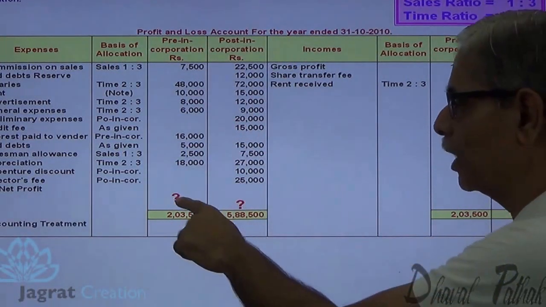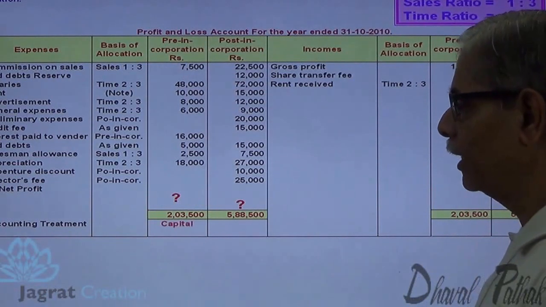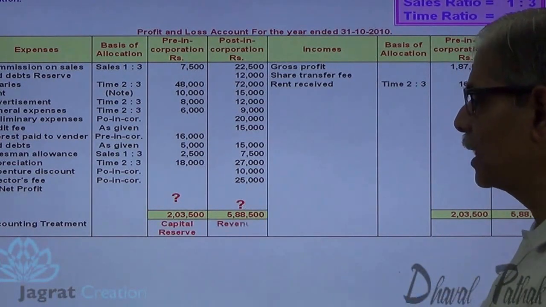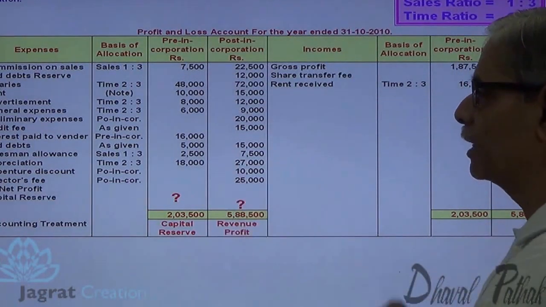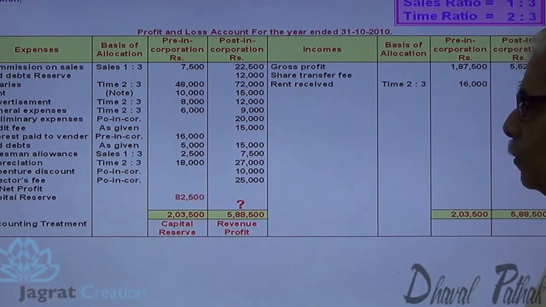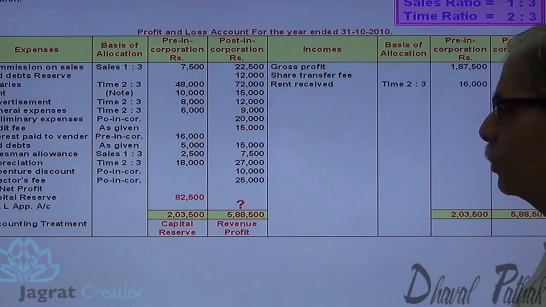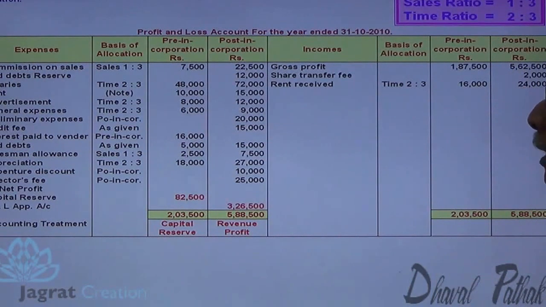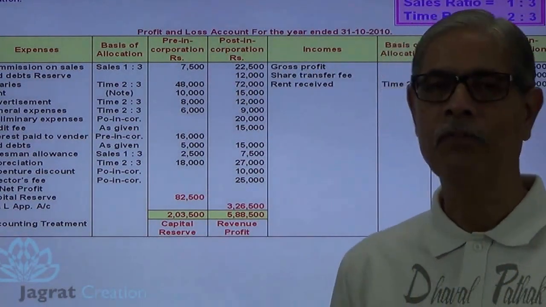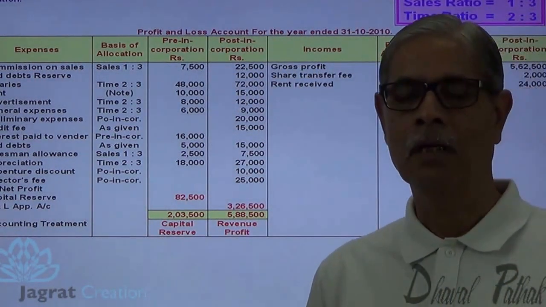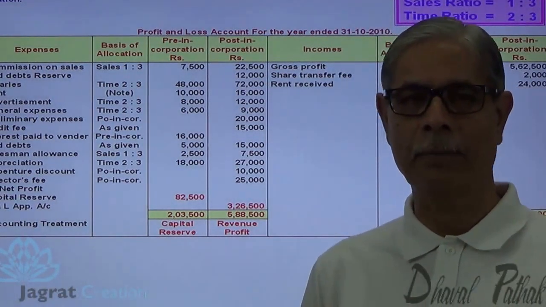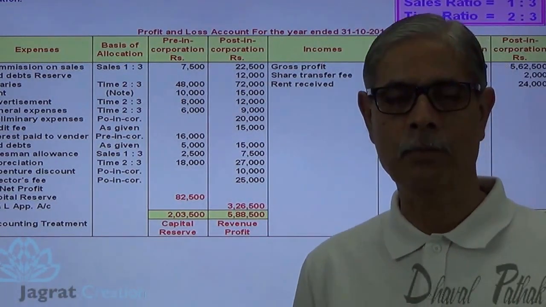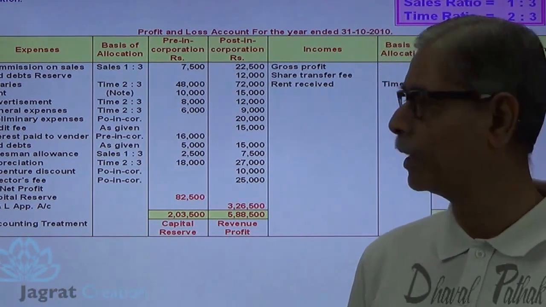But this profit is a capital profit, while this profit is a revenue profit. So this difference will be transferred to capital reserve, and this difference will be transferred to profit and loss appropriation account. This is how the profit is found out, and pre-incorporation profit is transferred to capital reserve, post-incorporation profit credited to profit and loss appropriation account.